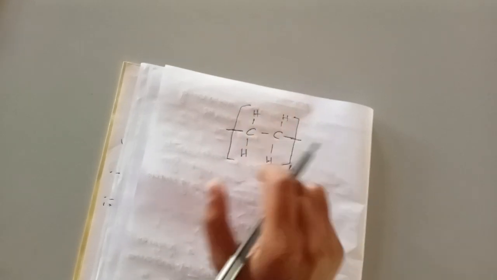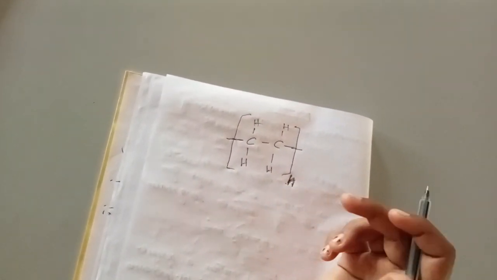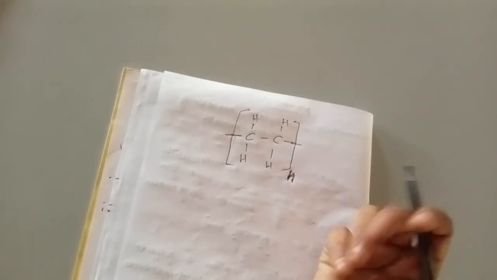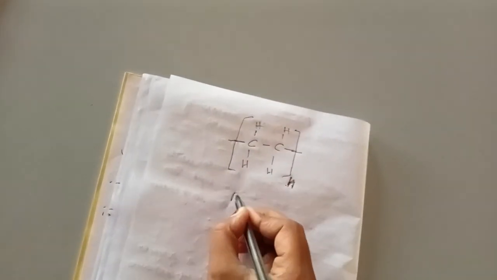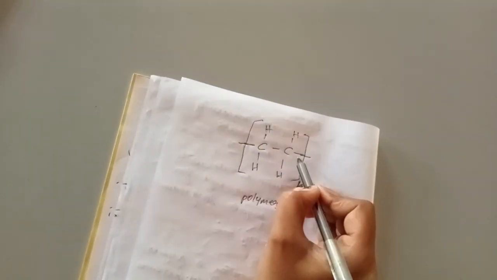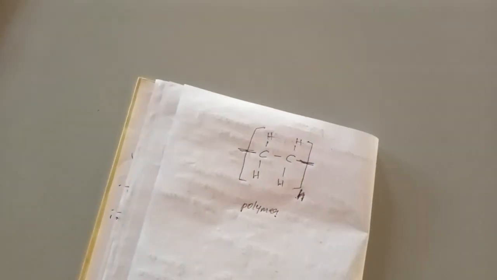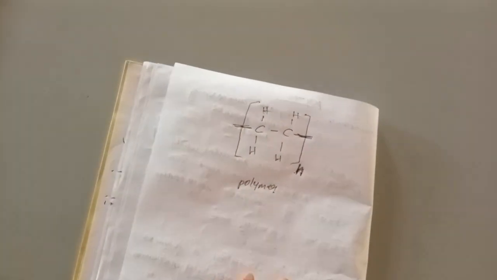So polymers are nothing but so many simple molecules combining repeatedly to form a macromolecule. This is considered a macromolecule, and this is said to be a polymer, and this polymer can combine with even more monomers for the formation of a long chain. So this is what we can say, polymers.